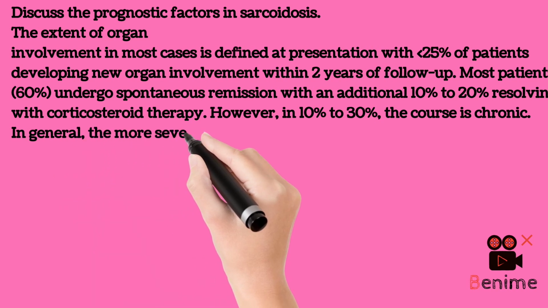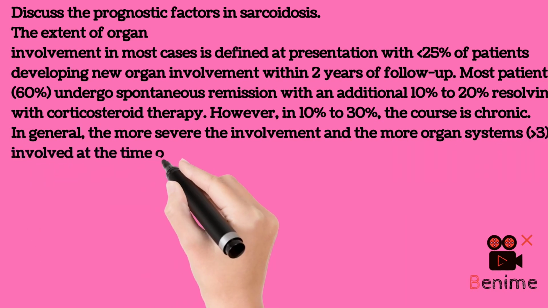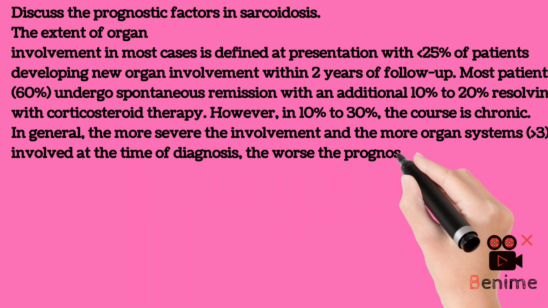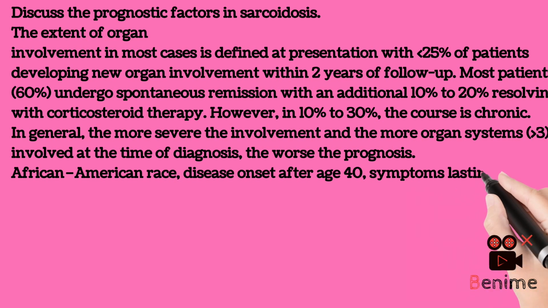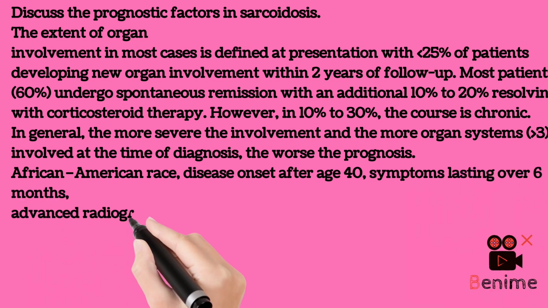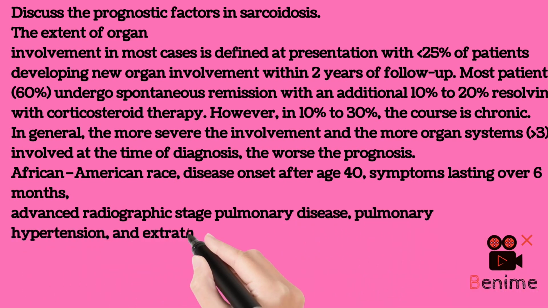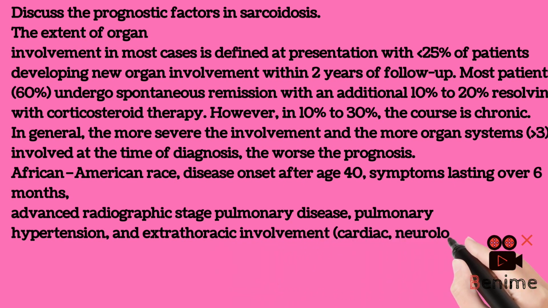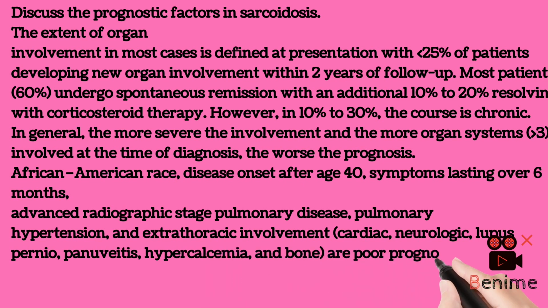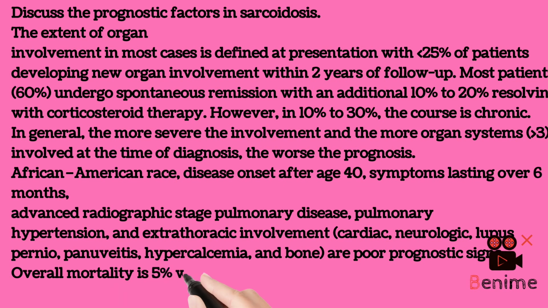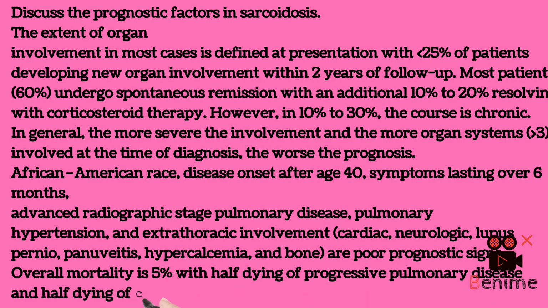In general, the more severe the involvement and the more organ systems, greater than 3, involved at the time of diagnosis, the worse the prognosis. African American race, disease onset after age 40, symptoms lasting over 6 months, advanced radiographic stage pulmonary disease, pulmonary hypertension, and extrathoracic involvement, cardiac, neurologic, lupus pernio, panuveitis, hypercalcemia, and bone, are poor prognostic signs. Overall mortality is 5%, with half dying of progressive pulmonary disease and half dying of cardiac or neurologic involvement.